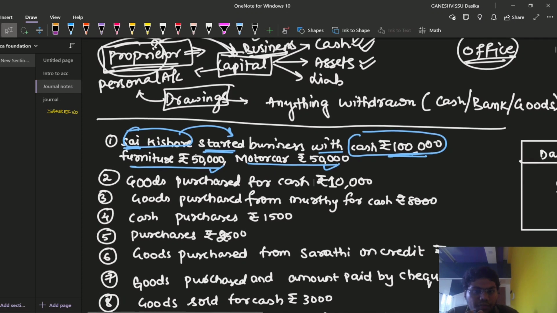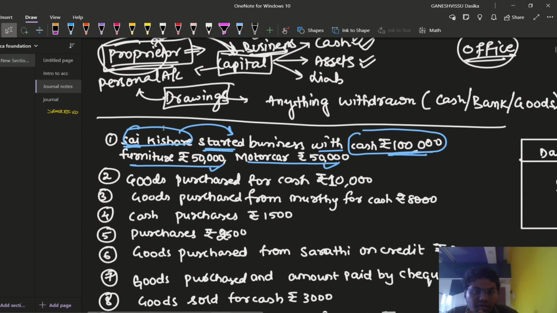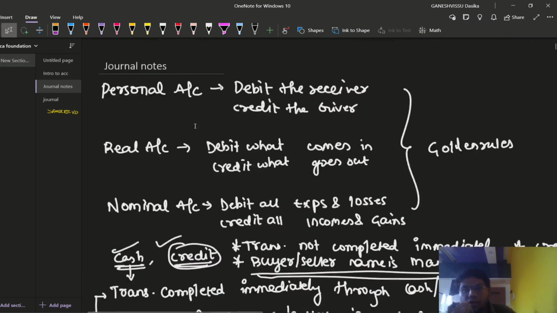Our agenda is to identify which account it is. By identifying the account, we can write down the journal entry. Why have I explained the golden rules?